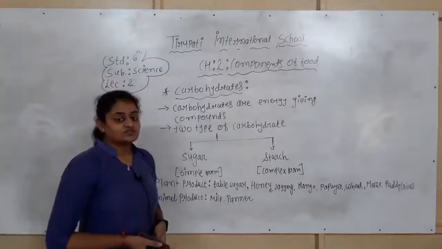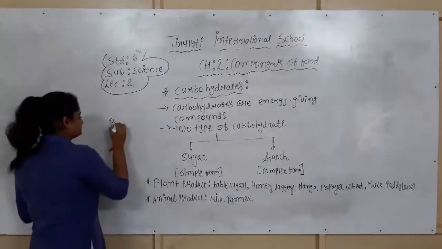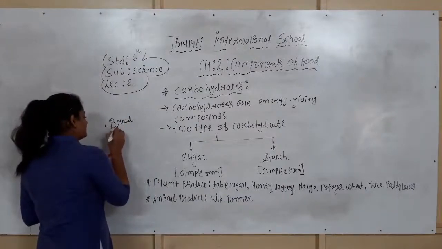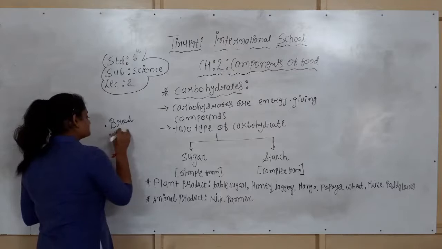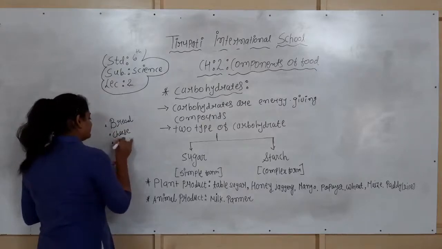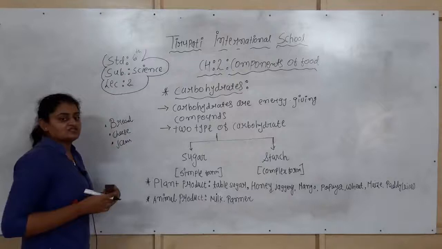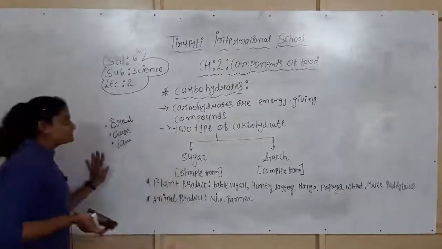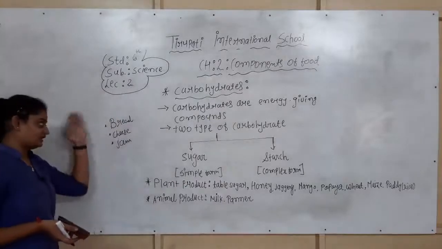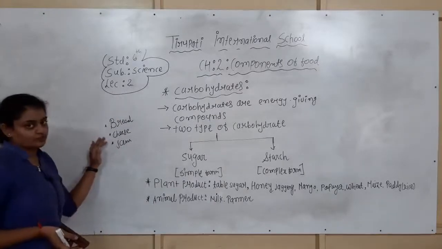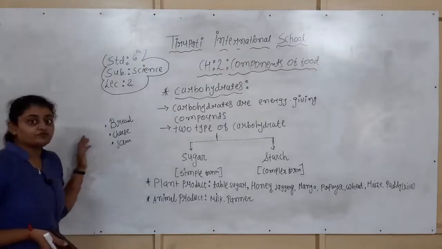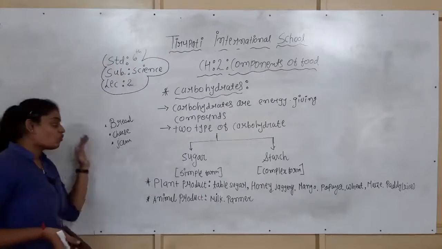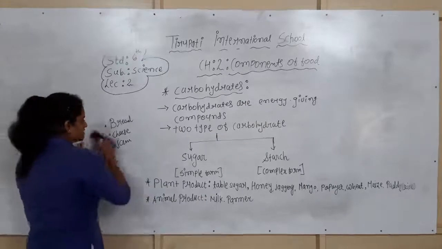Now we are looking at processed dishes like bread, cheese, jam. All are processed products, meaning they contain 2 or 3 types of ingredients and are made up of them. The bread is made from maida or wheat, so it contains carbohydrate. Cheese is obtained from milk, and jam is obtained from fruit, which is sweet in taste, so it contains sugar. So all are sources of the carbohydrates.